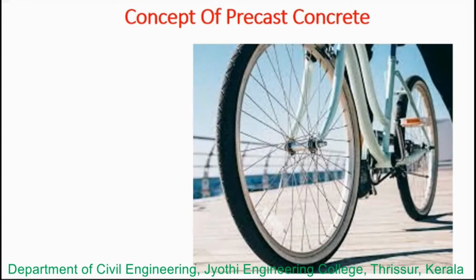When the rider rides the cycle, the weight creates compression in the spokes. Hence, the original tension is higher than the compression, so a residual tension remains in each of the spokes. This concept was applied in concrete.